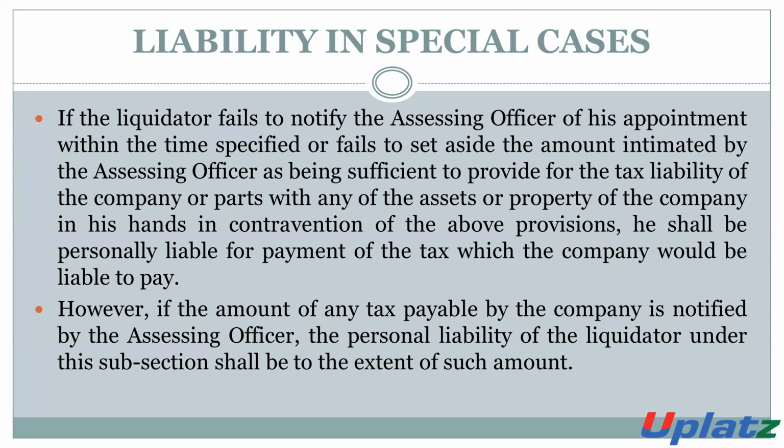However, if the amount of any tax payable by the company is notified by the assessing officer, the personal liability of the liquidator under this subsection shall be to the extent of such amount. If the amount of tax payable by the company is notified by the AO, then the liquidator will make the payment of such tax up to such particular amount, to the extent of such amount.